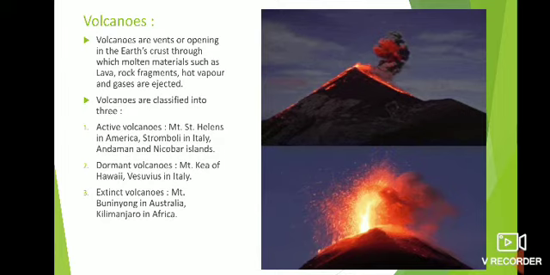And the last one is the extinct volcano. So this volcano is also known as the dead volcano, because dead means it will not erupt again. Volcanoes which will not erupt again are known as extinct or dead volcanoes. Examples are Buninyong in Australia and Kilimanjaro in Africa. So these are examples of the extinct volcano or the dead volcano which will not appear the next time.